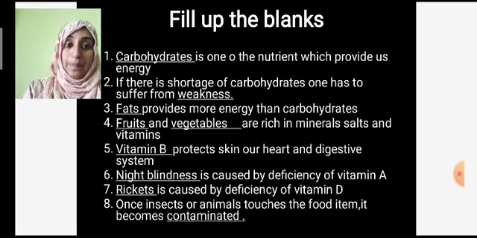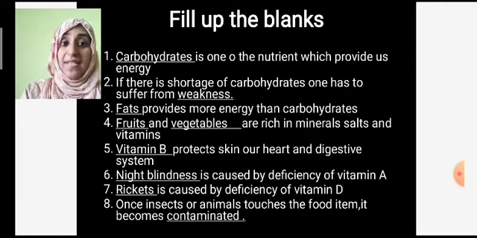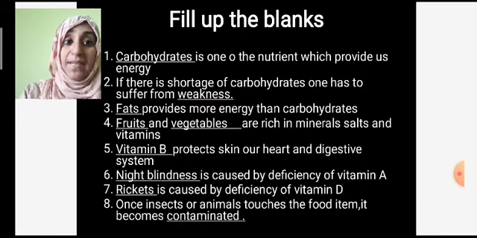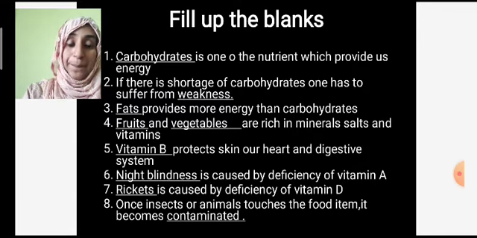Next, fill up the blank. Dash is caused by the deficiency of vitamin A. Which is this disease? That is night blindness. The person cannot see at night. So this disease is called night blindness. Night blindness is caused by the deficiency of vitamin A.